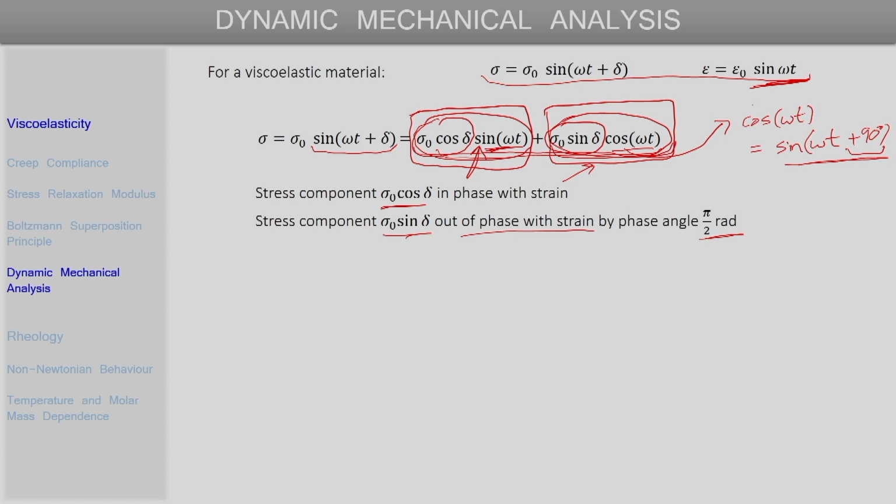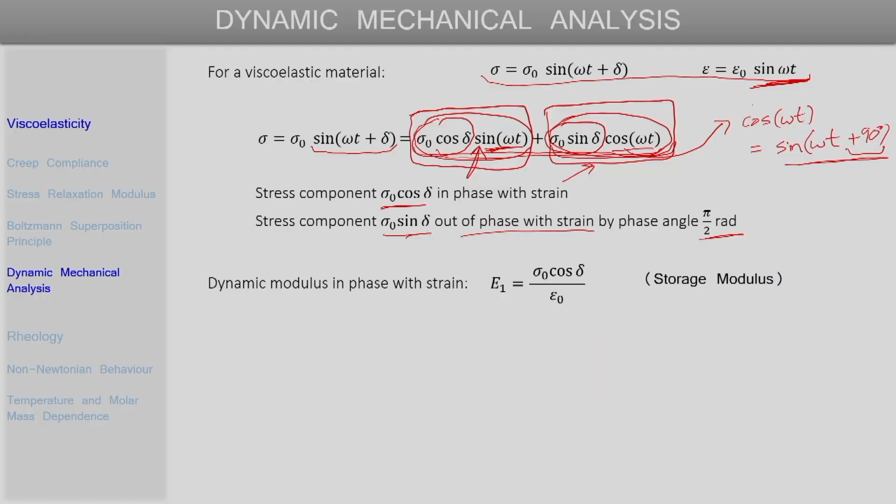Now these two components we can write in terms of certain moduli, or dynamic moduli, and that is what we will define next. The dynamic modulus that is in phase with the strain can be defined as E1 equal to this in phase component of stress divided by the amplitude of strain. So, sigma naught cos delta divided by epsilon naught, and this dynamic modulus that is in phase with the strain is usually called the storage modulus.